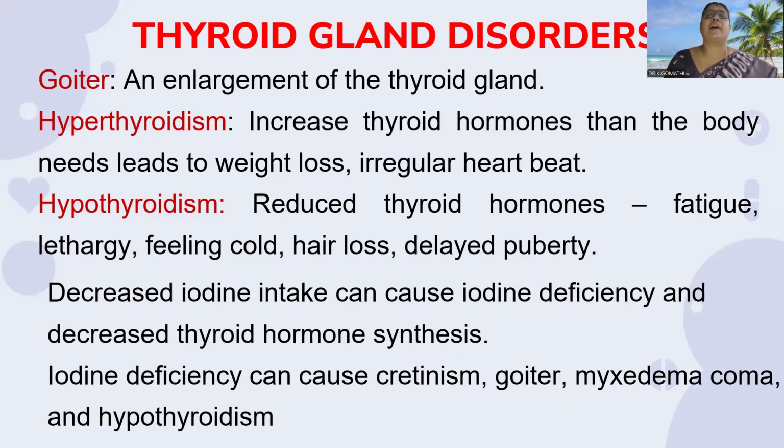Hyperthyroidism, increased thyroid hormones than the body needs, leads to weight loss and irregular heartbeat. Hypothyroidism, that is reduced secretion of thyroid hormone, results in fatigue, lethargy, feeling cold, hair loss, and delayed puberty. Decreased iodine intake can cause iodine deficiency and decrease thyroid hormone synthesis. Iodine deficiency can also cause cretinism, goiter, myxedema coma, and hypothyroidism.